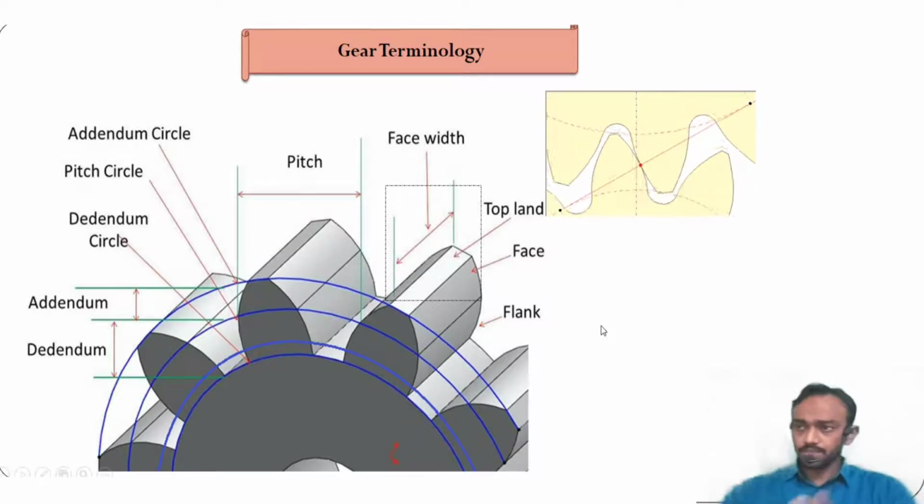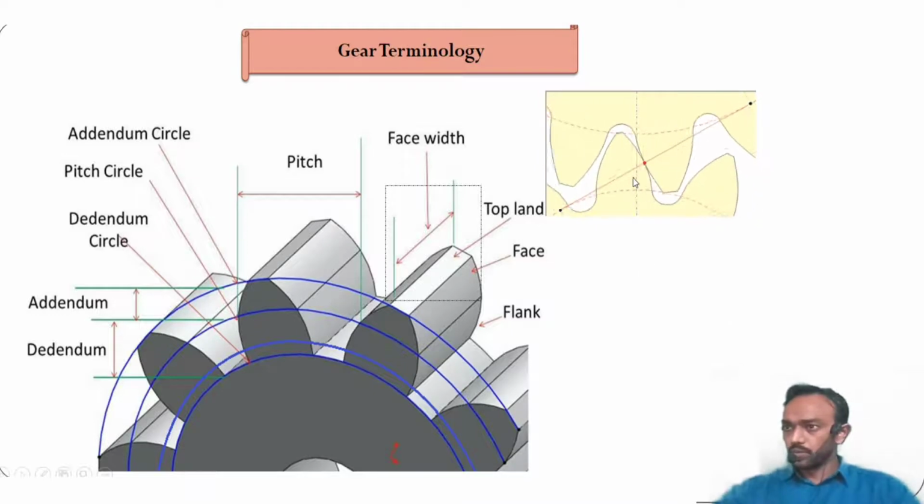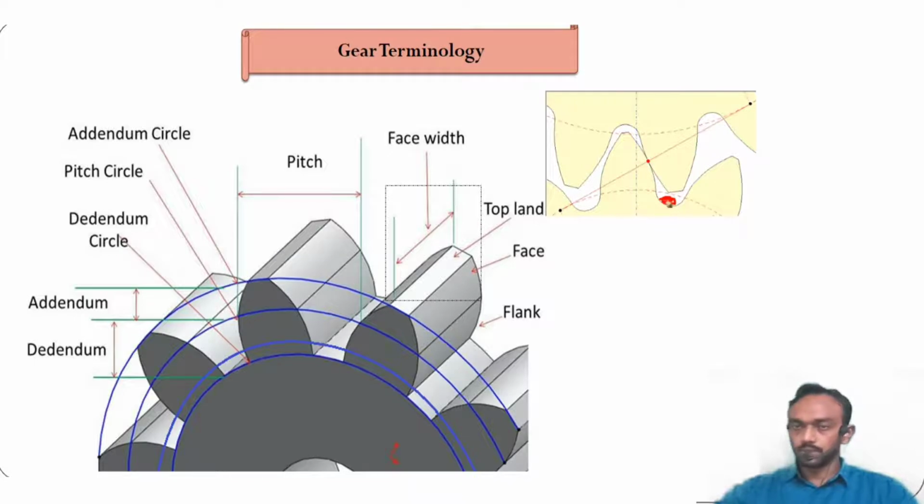In this animation you can see we have kept some clearance. First, the clearance you can see here at the bottom, so the top of the tooth does not undercut the bottom. And the second clearance you can see at the side of the teeth.